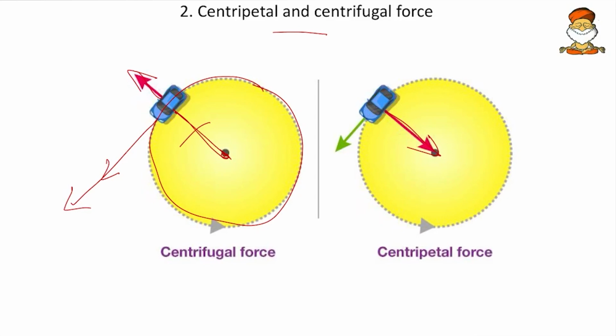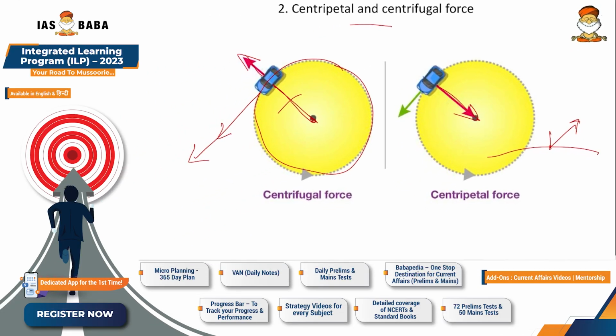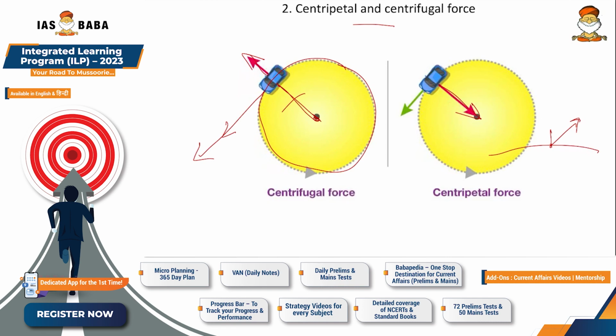Say for example, here we have the equator. We all know that Earth rotates from west to east. Now if a flight has to take off from the equator, it will not take off vertically, but it will have a tangential effect. That means it takes a bend this way. So this centripetal force, or the cutoff of centripetal force, is one cause for the Coriolis force. If not the one and only cause, it is one of the causes.